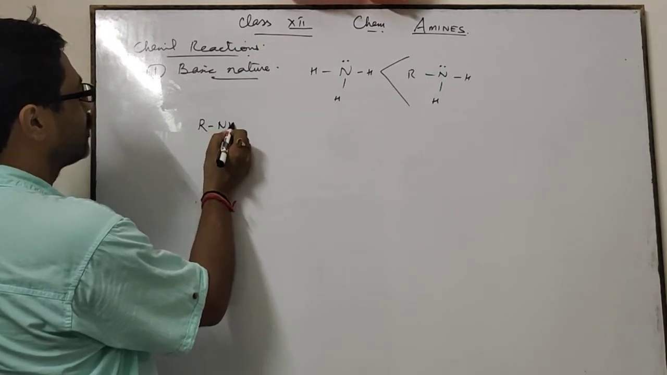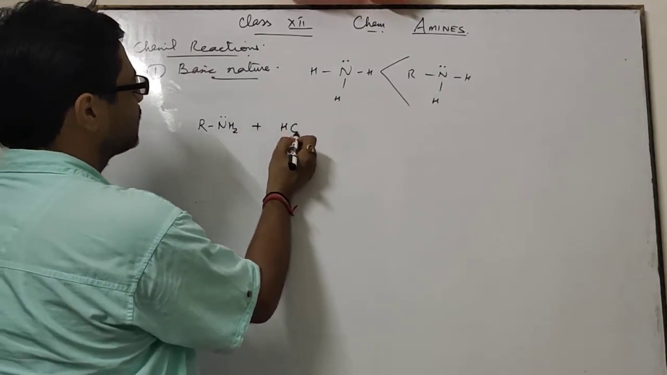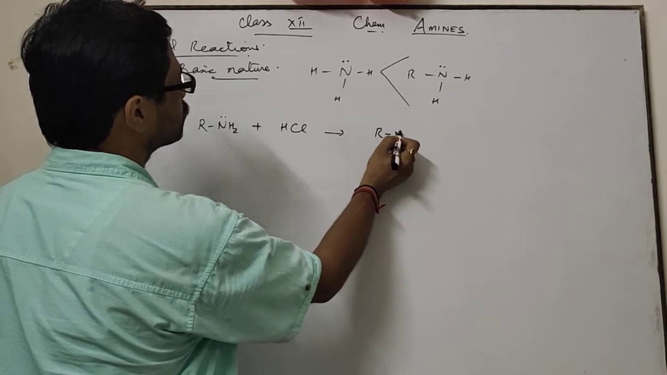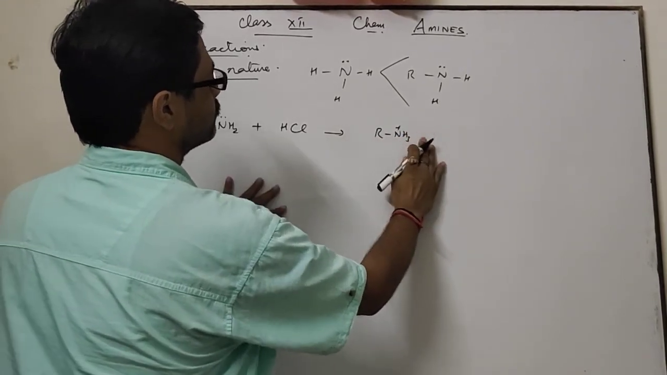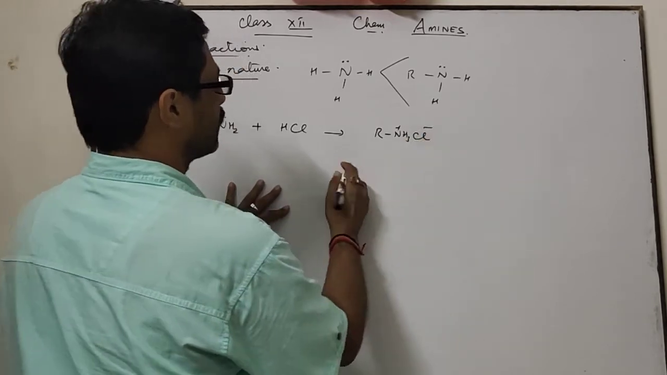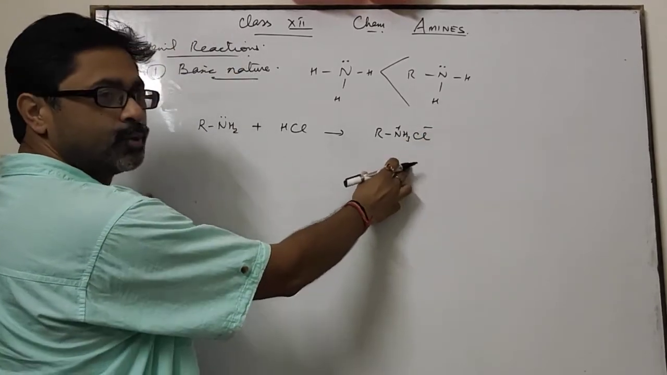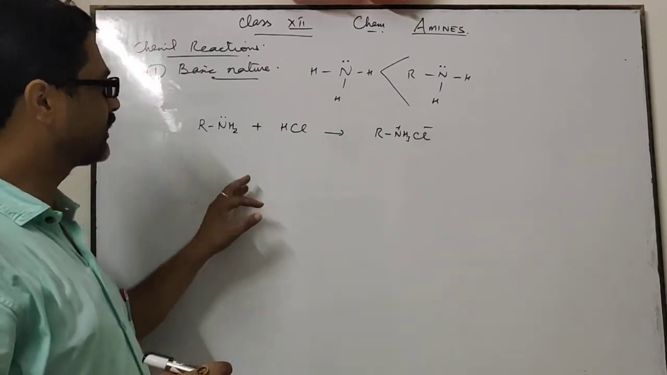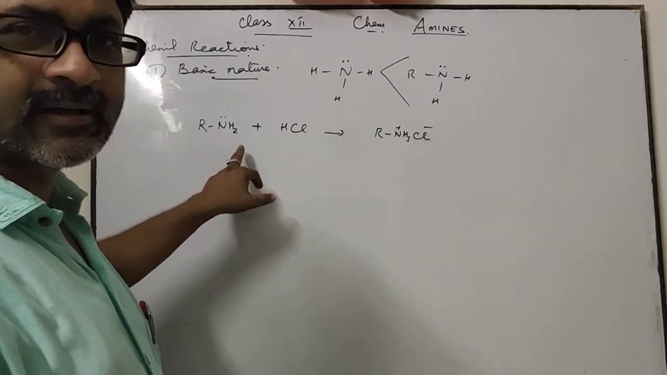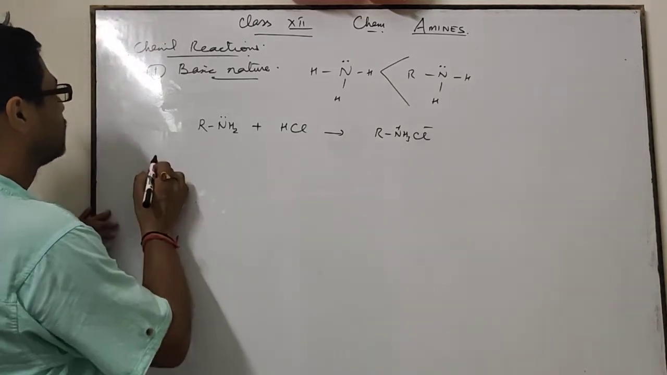These amines on reaction with acid give ammonium salt like this. This one is alkyl ammonium chloride. This reaction proves that amines are basic in nature.